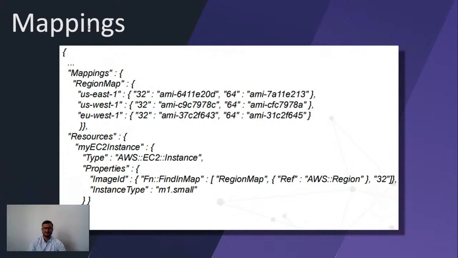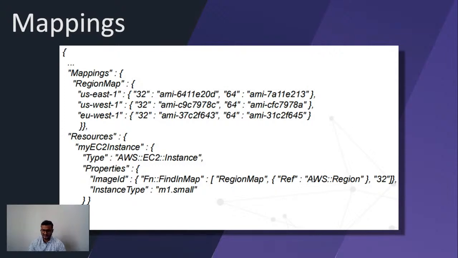Then CloudFormation supports mapping. Mapping is like a lookup table. As we all know, the AMI ID of an EC2 instance changes based on the region and the architecture. So for 32-bit in US East 1, the AMI ID will be different. For that, we can use the mapping where we will store the AMI ID, and we can use it in our code using the function Fn::FindInMap.